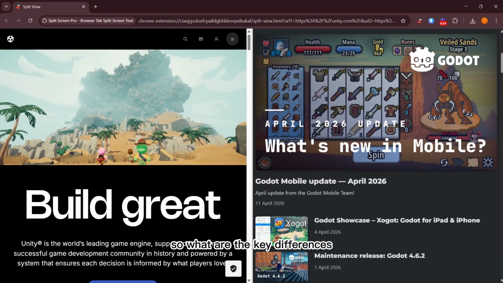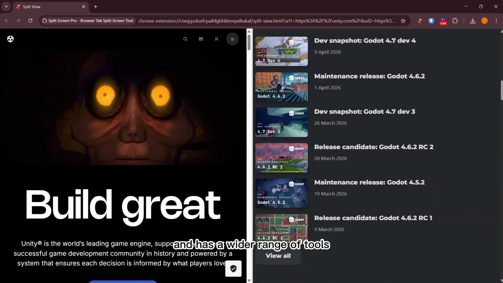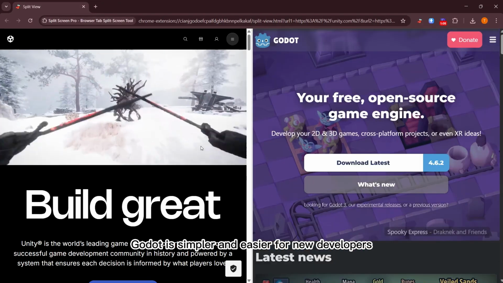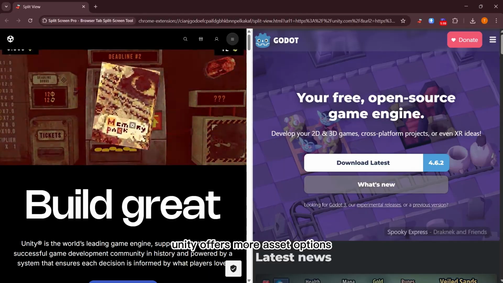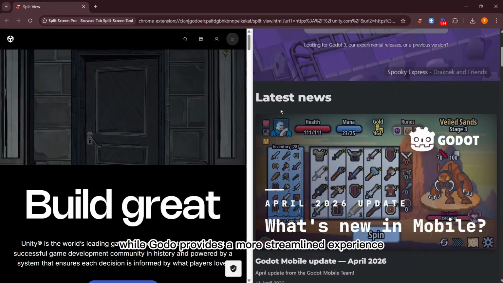So, what are the key differences? Unity is more established and has a wider range of tools. Godot is simpler and easier for new developers. Unity offers more asset options, while Godot provides a more streamlined experience.